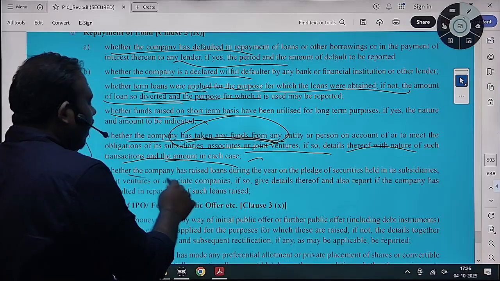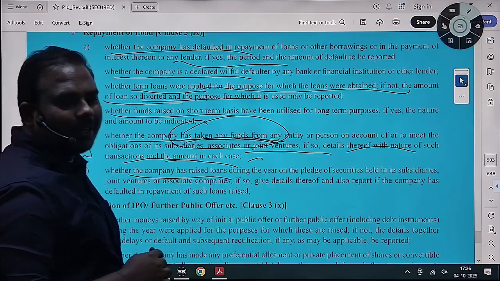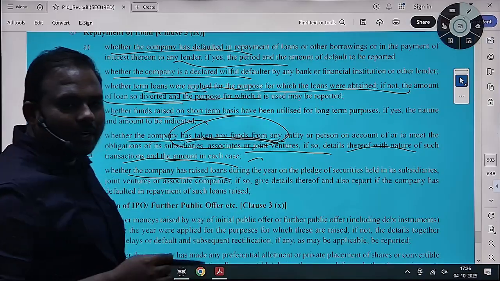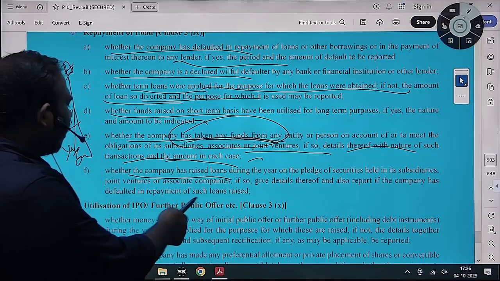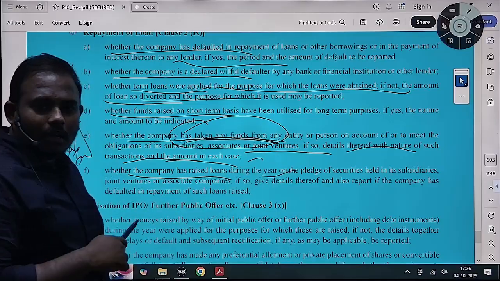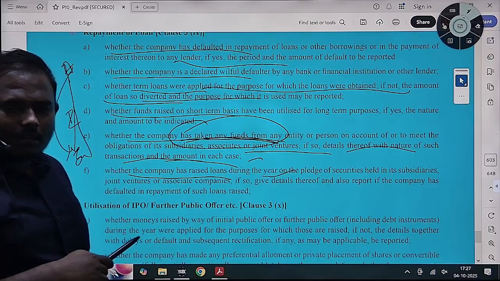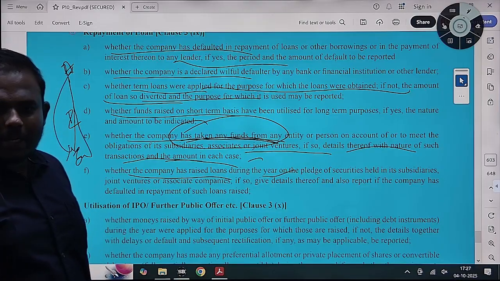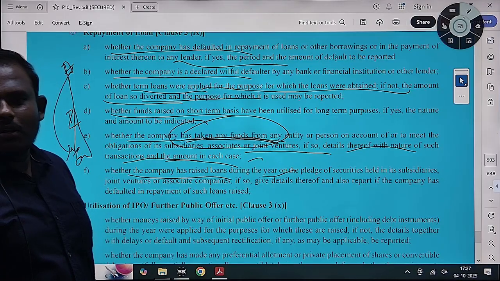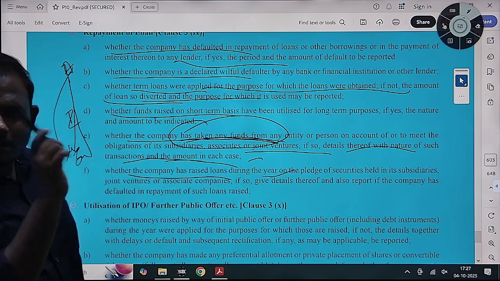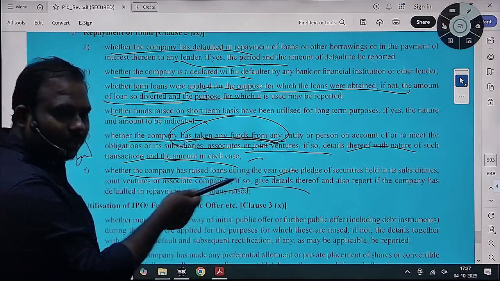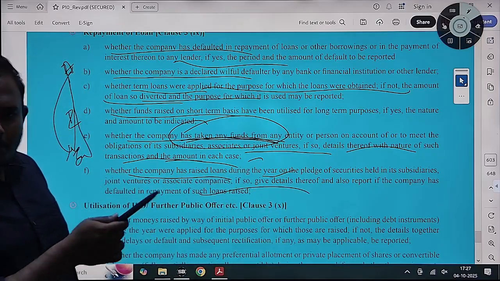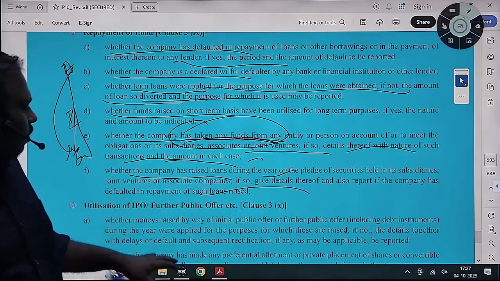If the company has raised loans by pledging securities, सब्सिडरीज का सिक्योरिटीज जो है वो प्लेज करके अमाउंट लिया है क्या कंपनी, then what happens ultimately if you are not able to pay the amount, your control over the subsidiary, your control will be diluted, you need to ensure that, so that you need to mention all this. If you are not able to pay, you will lose the control.